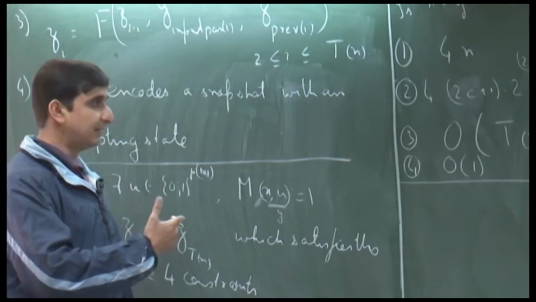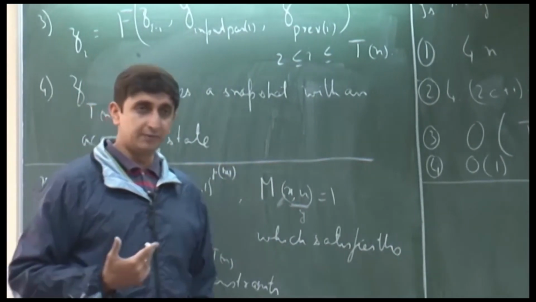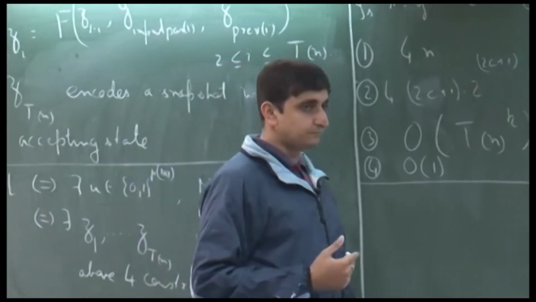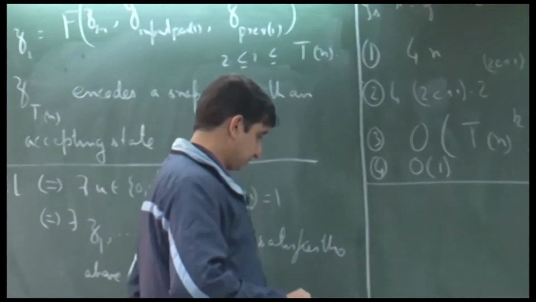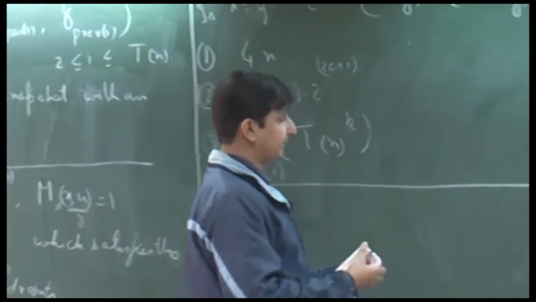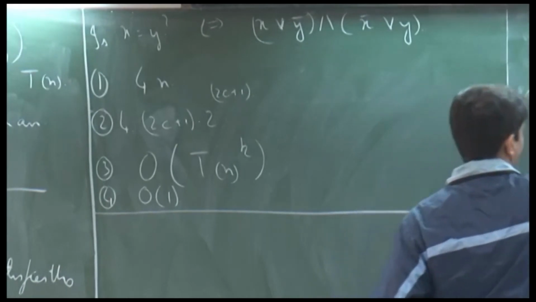So, satisfiability is a very naturally occurring problem. Okay. So, let me just go ahead and mention something more, maybe then I will come back to this discussion.